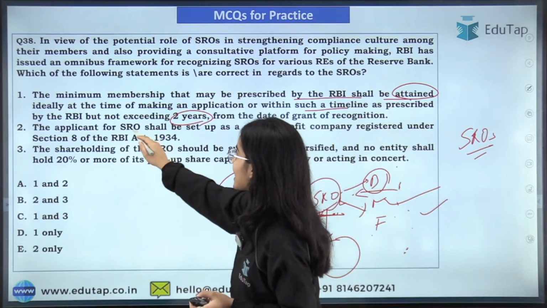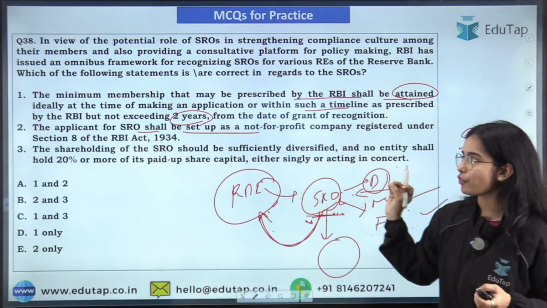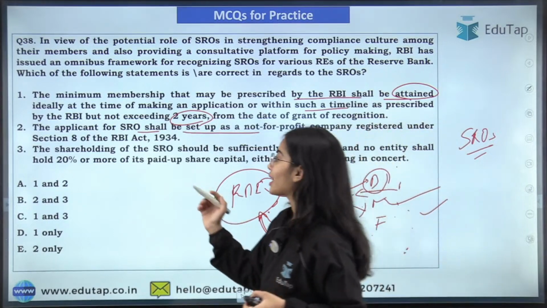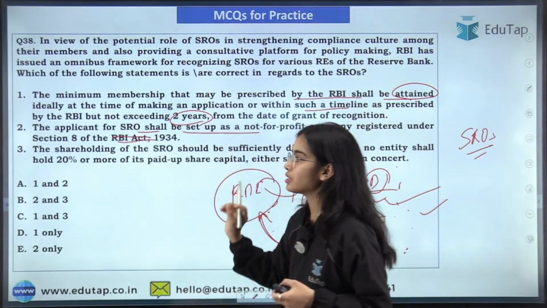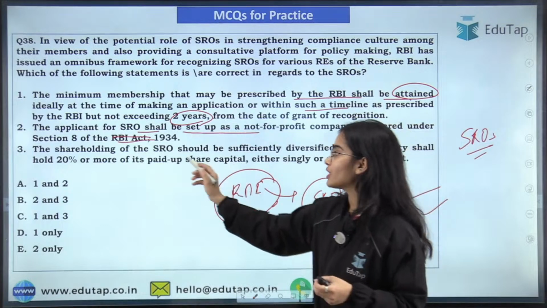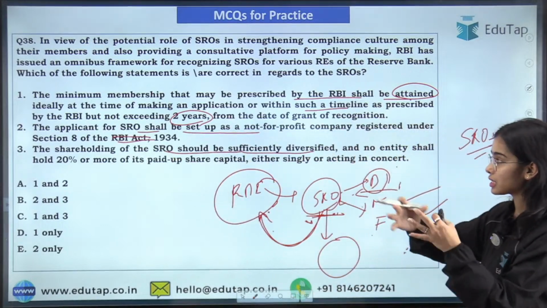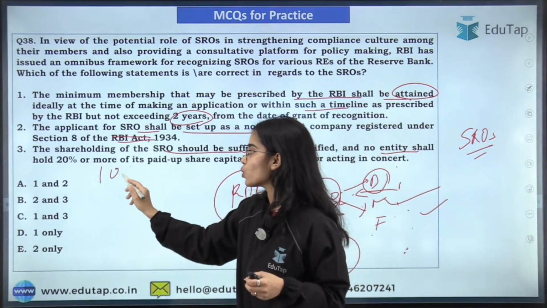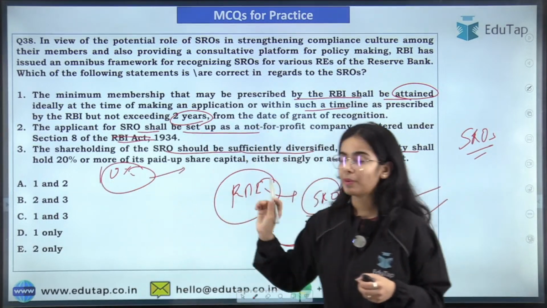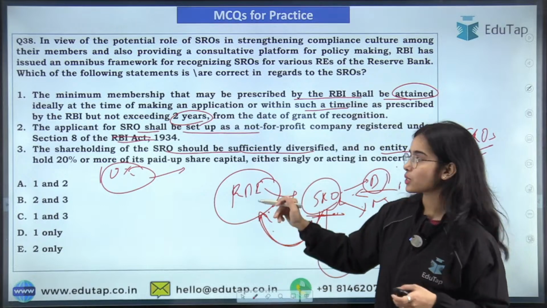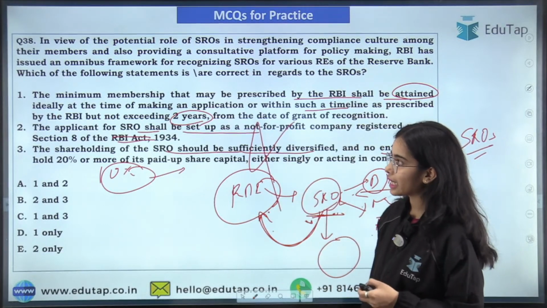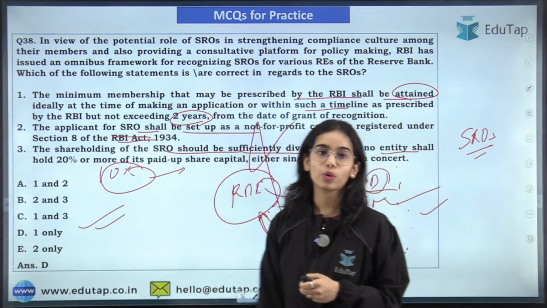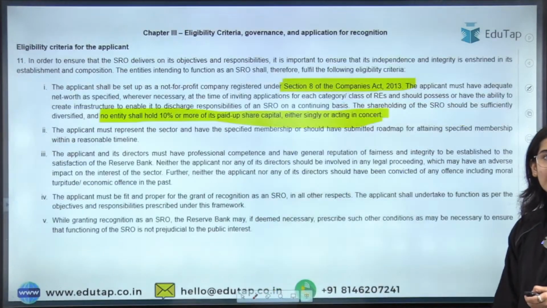The applicant of the SRO shall be a not-for-profit organization that is set up as a Section 8 company under the Companies Act of 2013. The shareholding of the SRO should be sufficiently diversified, and no entity shall hold 10% or more of the paid up capital in the SRO. So that's why the second and third statements are incorrect. Only the first statement is correct. So here the right answer is 1 only. So I hope you all got the right answer here.